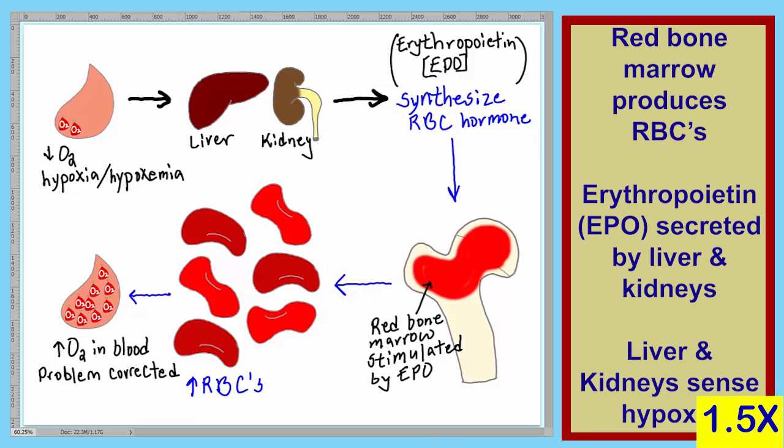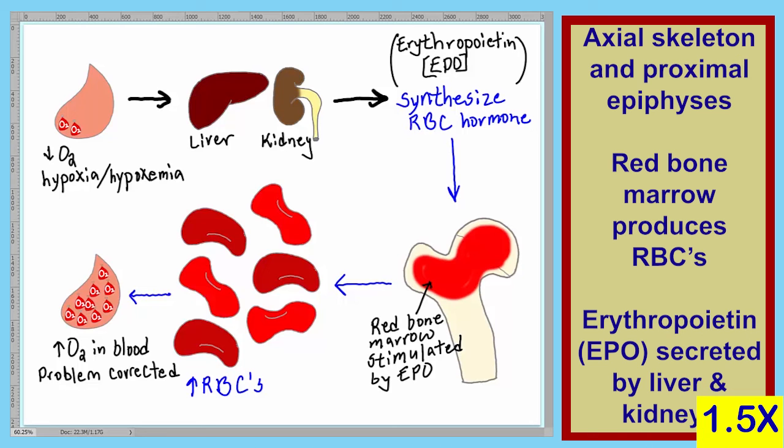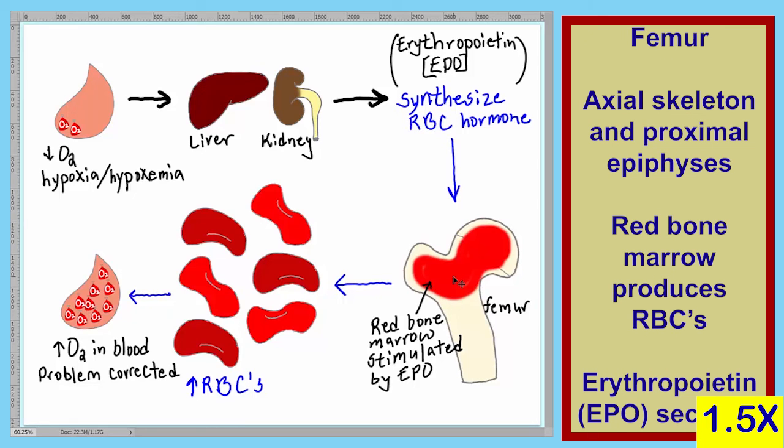Remember, in adults, our red bone marrow is found in our axial skeletal system and in the proximal epiphyses of our long bones. You should remember that from Anatomy and Physiology 1. What I've drawn here is the proximal end of the femur. And so the red bone marrow, stimulated by EPO, increases its production of our red blood cells. The red blood cells now are capable of carrying more oxygen, and so the amount of oxygen in the blood increases, correcting the problem of hypoxia.